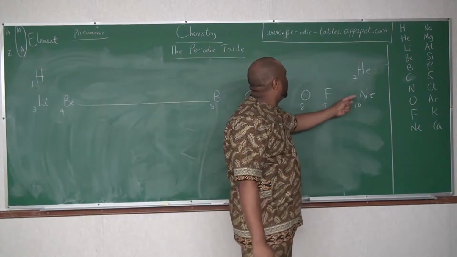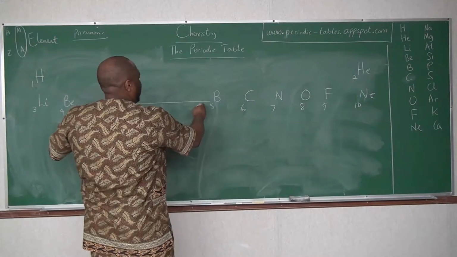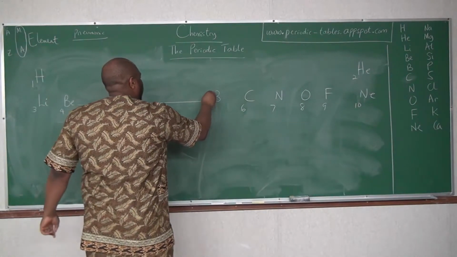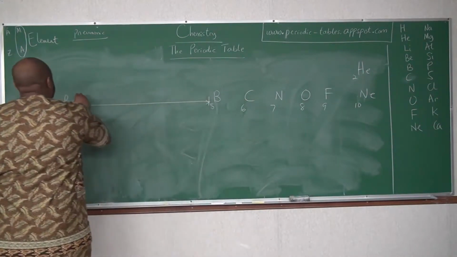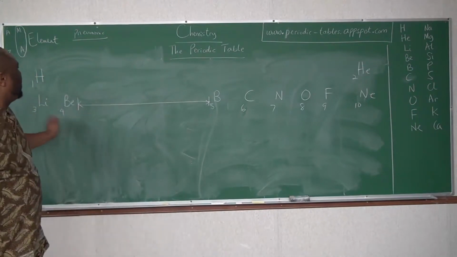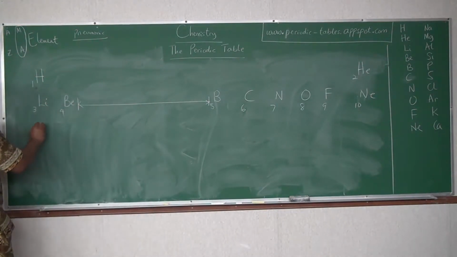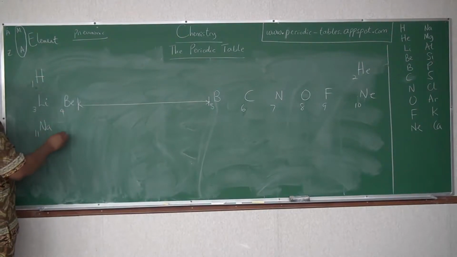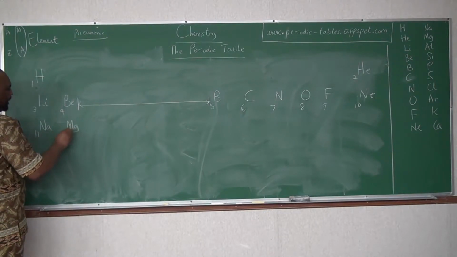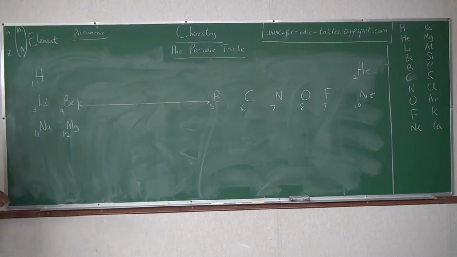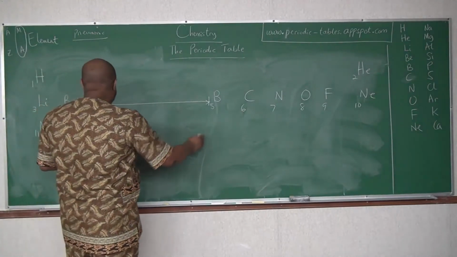So remember I have some space here. Then sodium is 11, magnesium is 12, and then I still have that space.